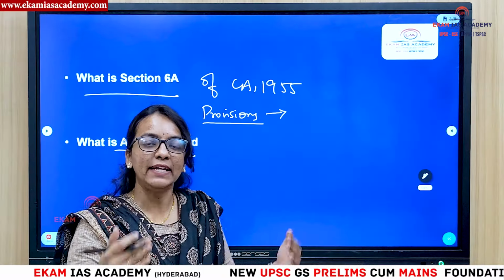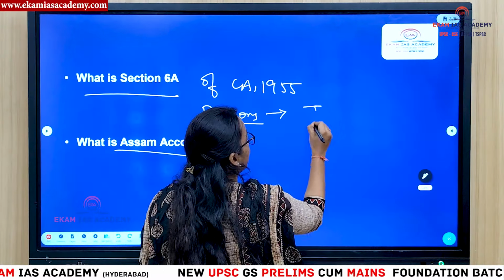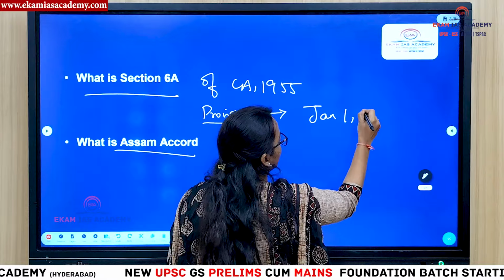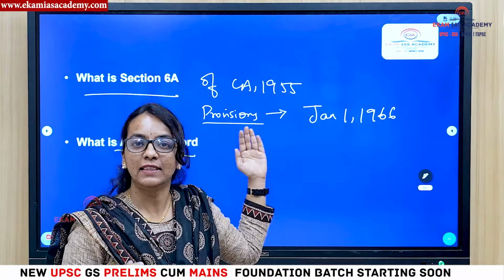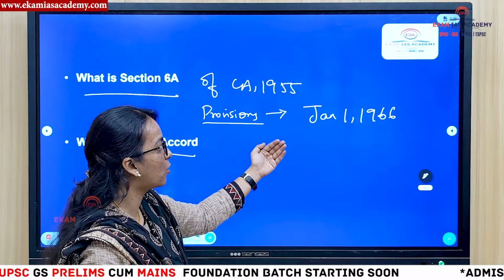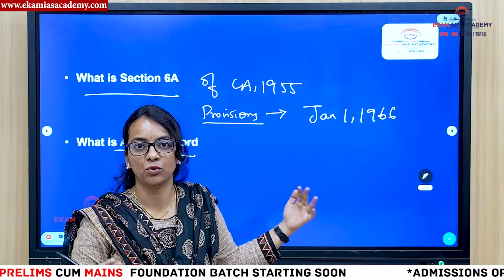What is the first provision? The one who entered Assam before January 1st, 1966, they are legal citizens and they acquire all rights, even the right to vote.